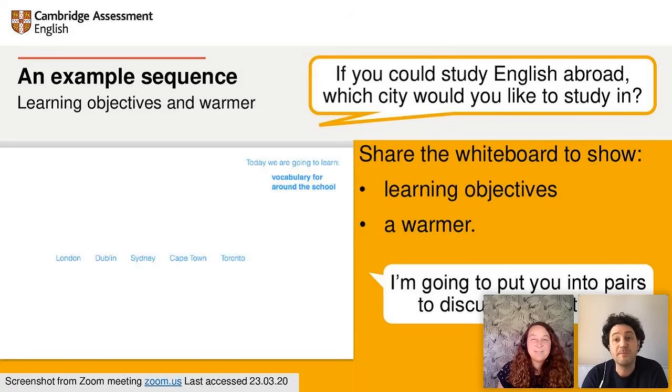Here, the students imagine they're going to study English abroad in one of these cities, and they rank the cities from 1 to 5. You can set a simple activity like this using the whiteboard. The students can take turns answering, but it can get very noisy if you all stay in the main room. So either nominate students to speak so they don't speak over each other, or put the students into breakout rooms in pairs to have a discussion.